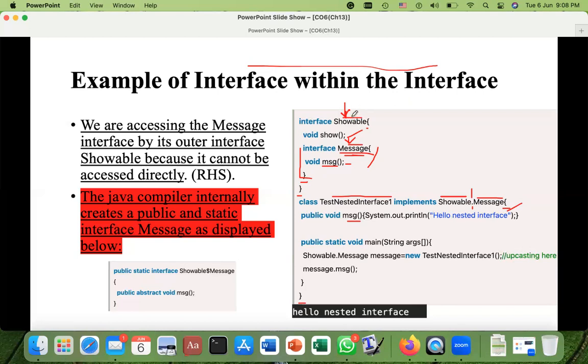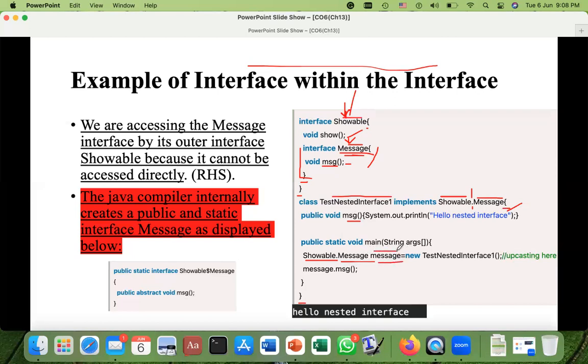You have to write the name of the outer interface first. So here we want to create the object for this inner interface. So, Showable, which is the name of that outer interface, dot, and then Message. This is the name of the interface. Now this is the name of the object.